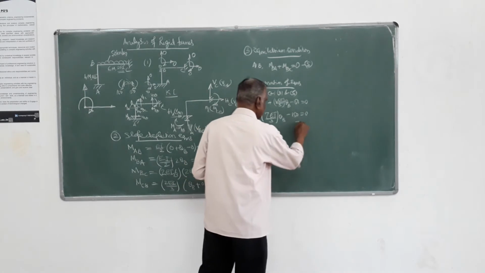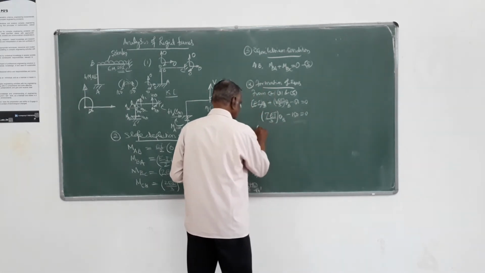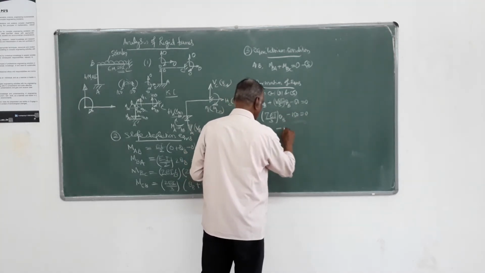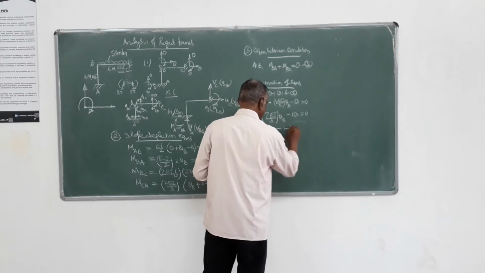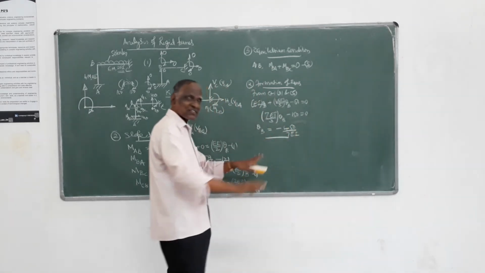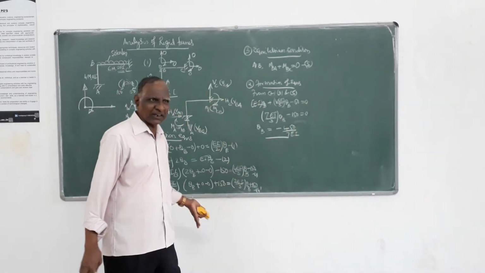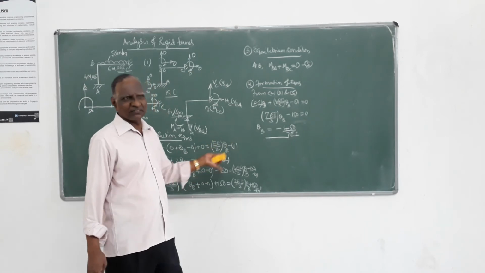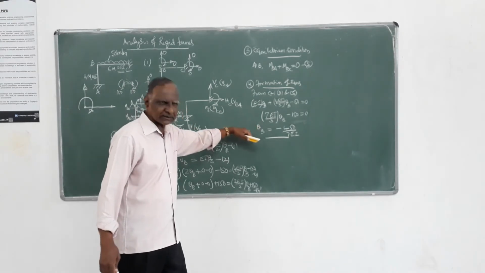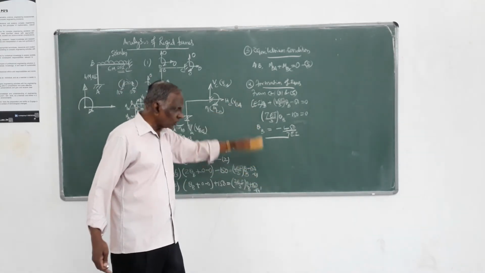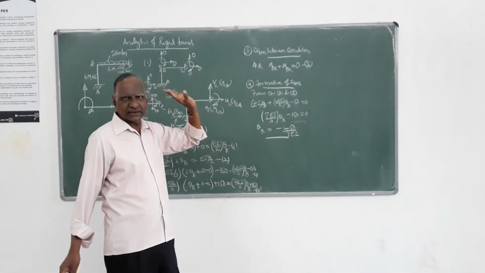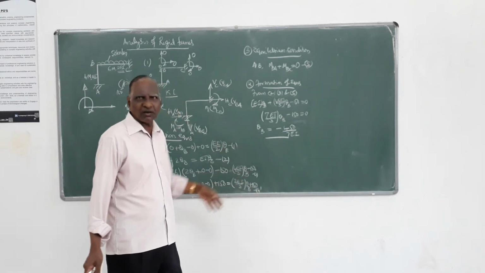So theta B is equal to, transferring to the other side, 450 by 7EI, with a negative sign. That's all. Already you got the solution, because here there is only one variable. Otherwise, if you had 2 or 3 variables, you would have got one equation, another equation, and then one more step to solve. Here, formation of the equation itself leads to the solution. There is no necessity of going to the next step.